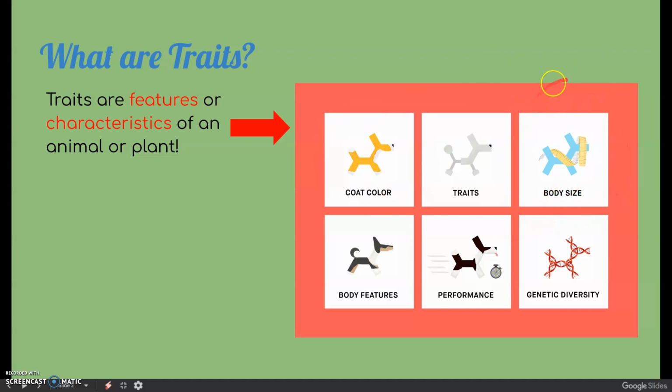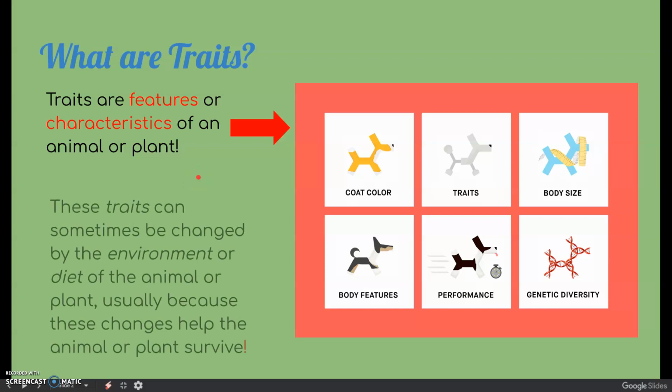And these things are different traits that make dogs different from one another, just like you and all your classmates have different traits through your hair color, or your eye color, or your height. You're all different. And these traits can sometimes be changed by the environment, which is just another way of saying where the animal or plant lives, or their diet, which is another way of saying what the animal or plant eats and drinks. And usually, these traits are changed because it helps the animal or plant survive.